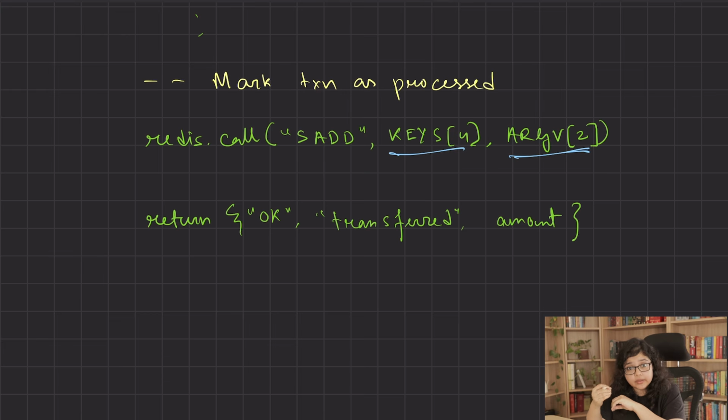If the client sends the request once or 5 times with the same transaction ID, you will debit account A only once. And this is the very same principle that is used in payment systems, messaging platforms, and APIs all over the world, and that is idempotency with an idempotency key. In this example, the transaction ID is the idempotency key. So with these two safeguards in place, that is validate first, mutate last, and idempotency with an idempotency key, you take a fragile Lua script and turn it into something production ready.